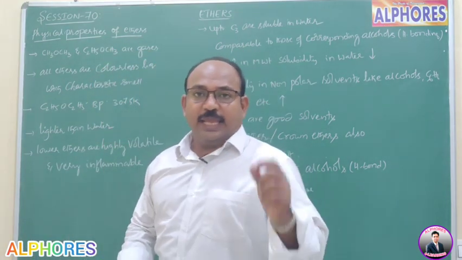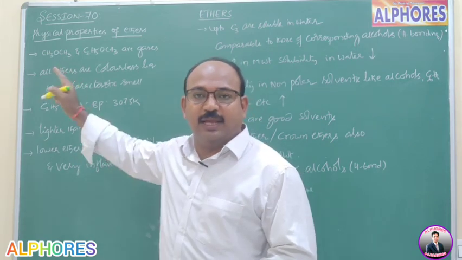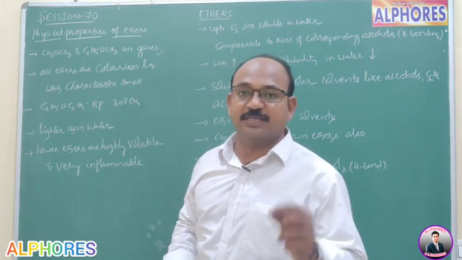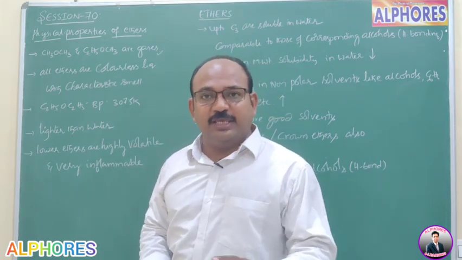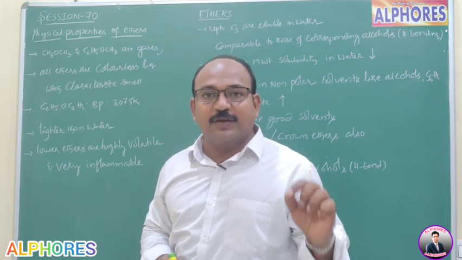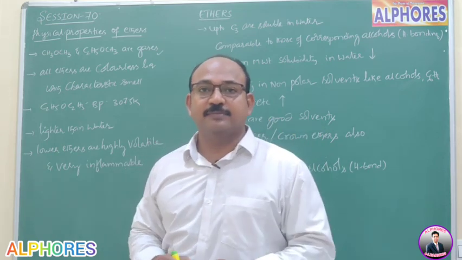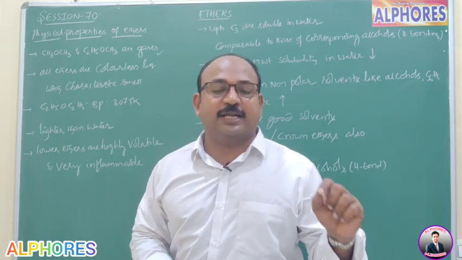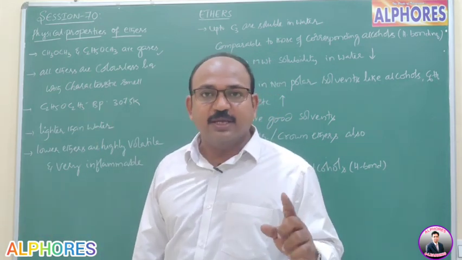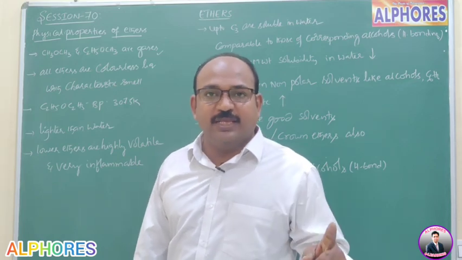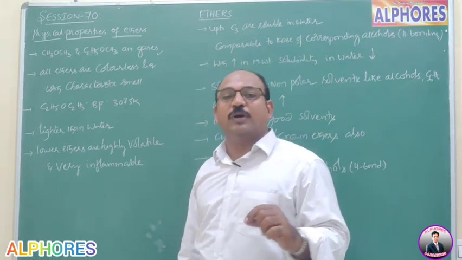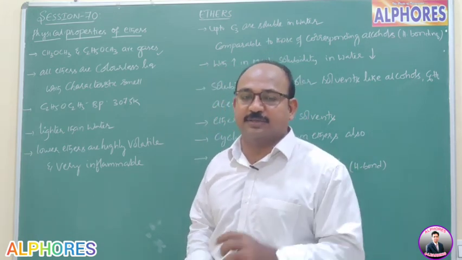Dimethyl ether and ethyl methyl ether exist as gases. Except these two, all remaining ethers are colorless liquids with characteristic smell. That means in the total ether family, only two are gases: one is dimethyl ether and the second one is ethyl methyl ether. Except these two, all remaining exist as liquids.